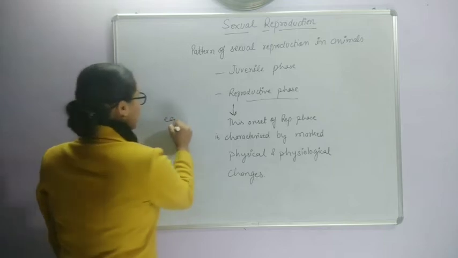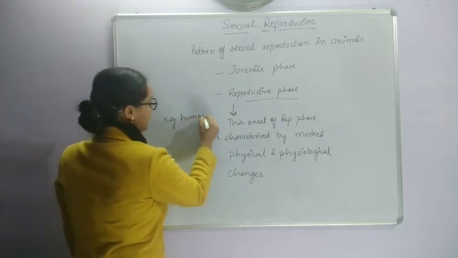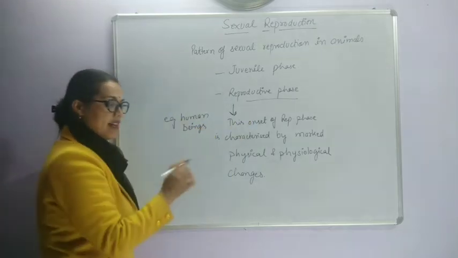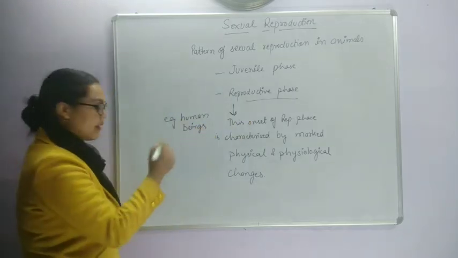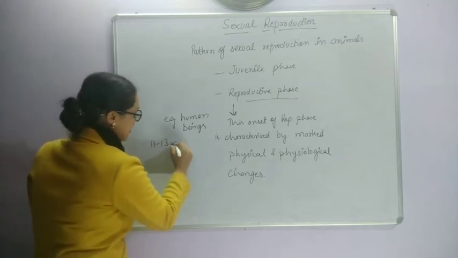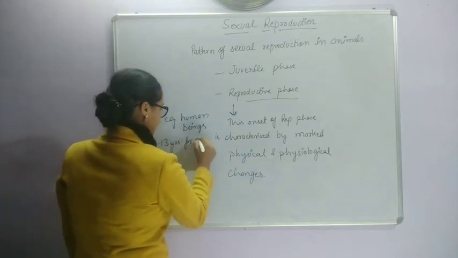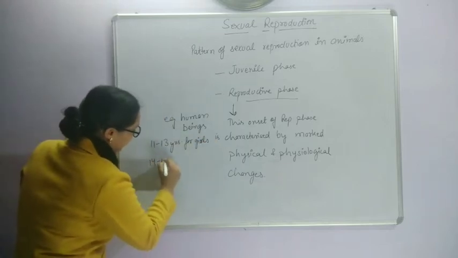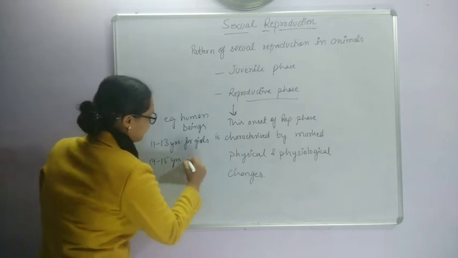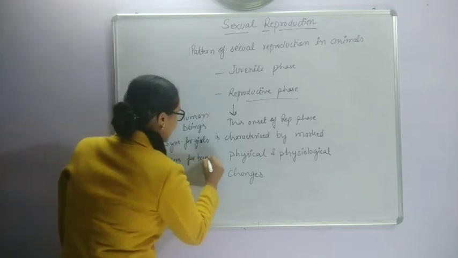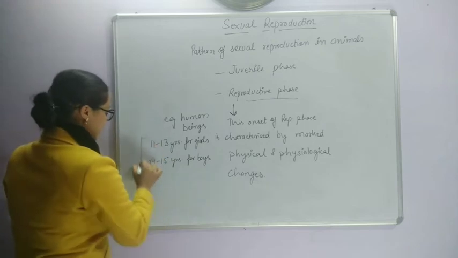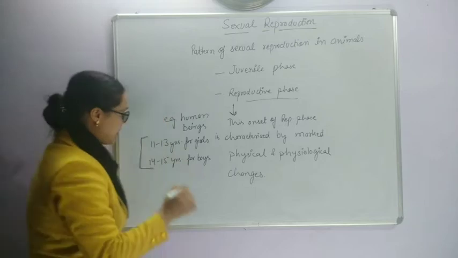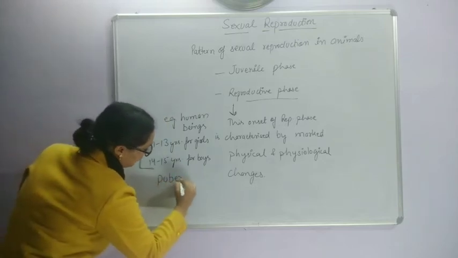For example, in case of human beings, the reproductive phase starts somewhere between 11 to 13 years for girls, and in case of boys we can take 14 to 15 years. And in case of human beings, this age when the reproductive phase starts is known as puberty.